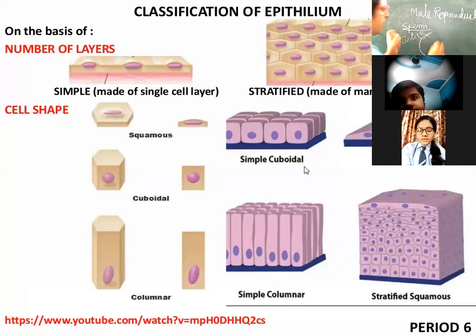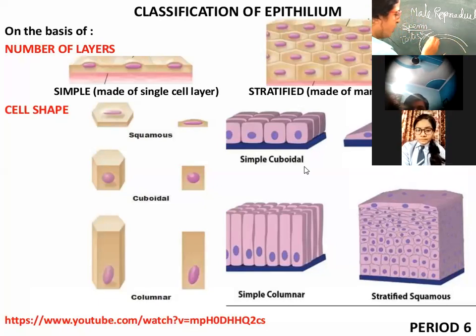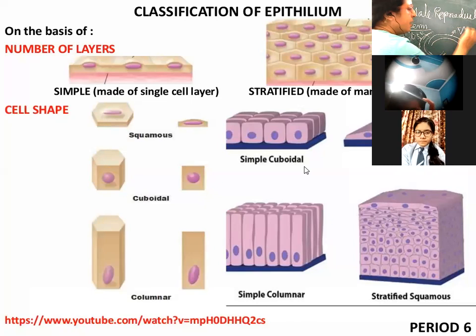Testis. Now these sperms have to move out from the body, and they will move out through the duct. This duct through which they will move out is known as the sperm duct, or vas deferens.